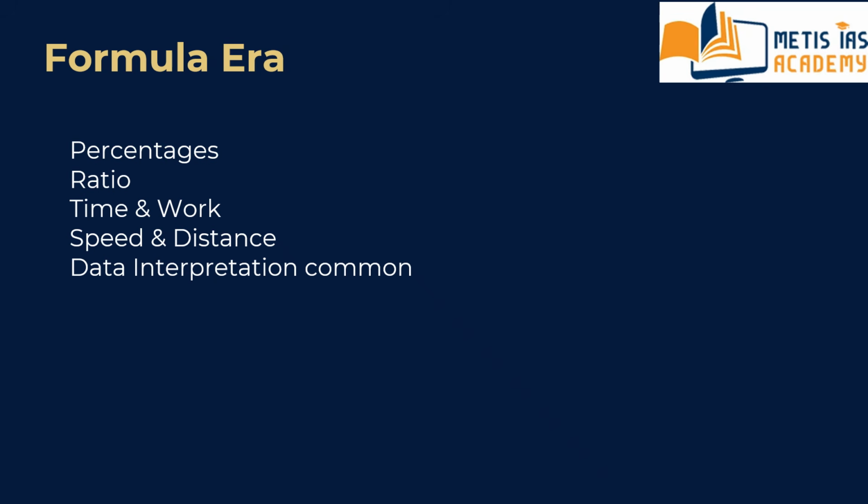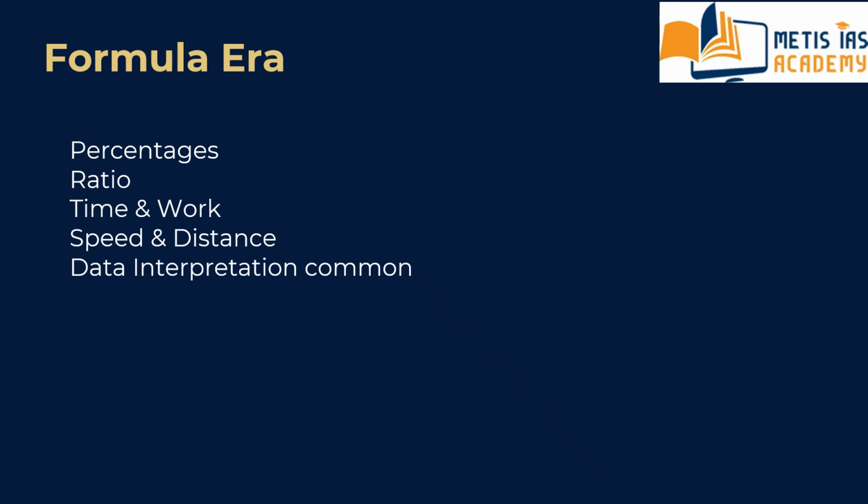Means using formulas, you could calculate the questions and answers. Topics were predictable, like percentages, ratios, time and work, speed and distance, and data interpretation. If a student knew the formula and could calculate quickly, the question was straightforward.